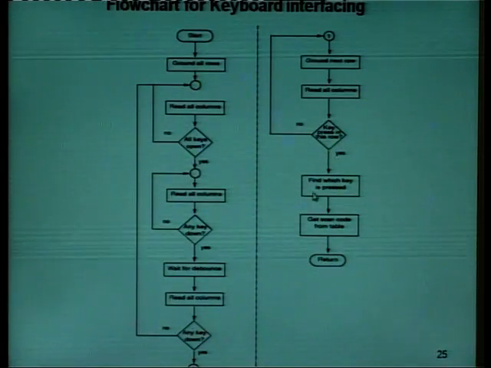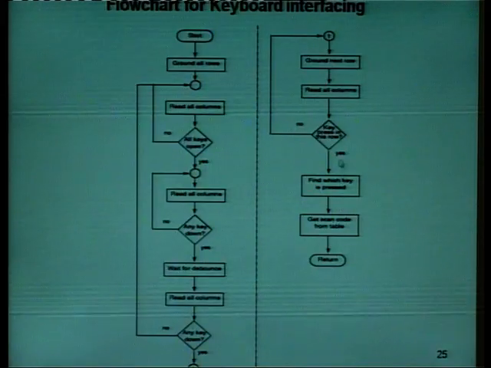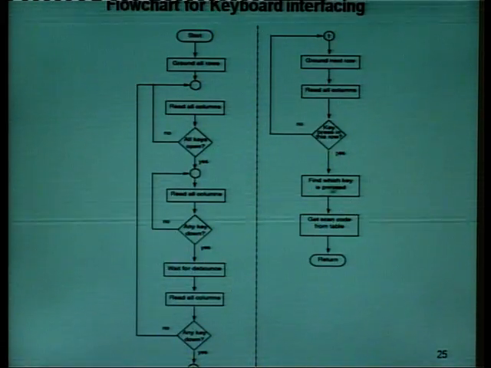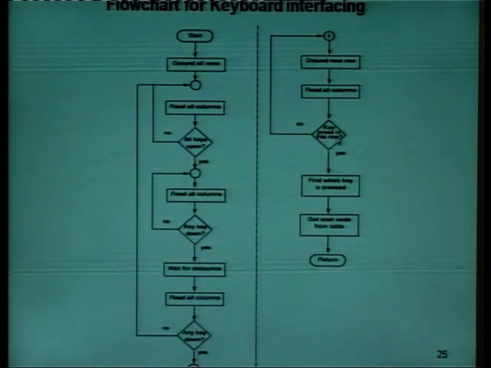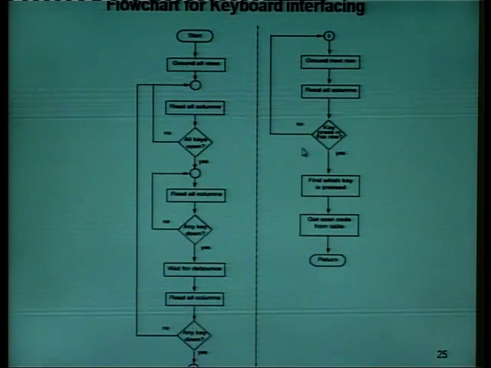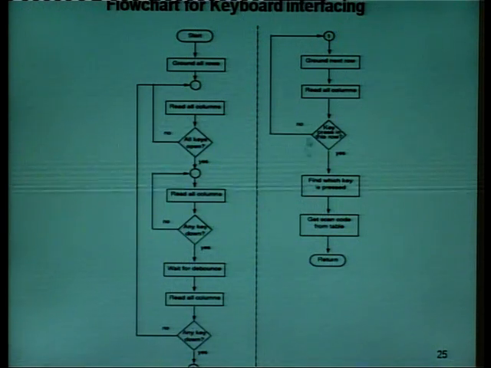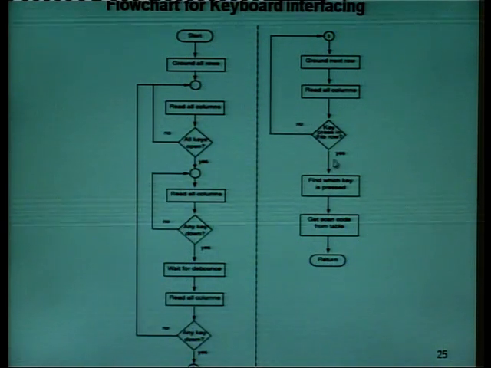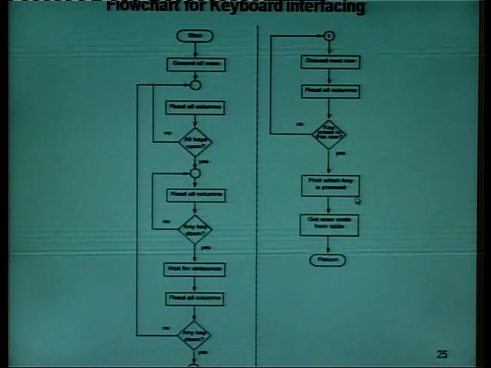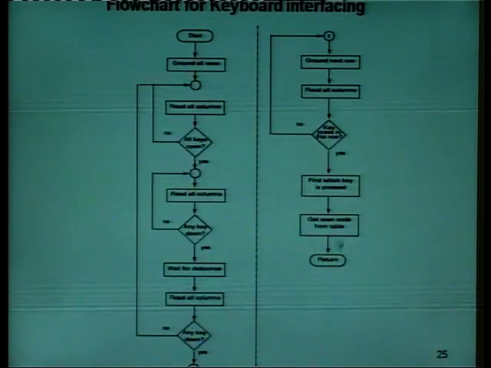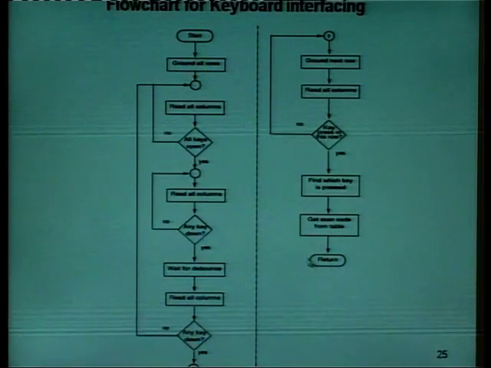Yes, find which key is pressed. If no key is pressed in this row, then go back, ground the next row, and check whether any key is pressed. If a key is pressed, find which key it is, get the scan code from the table and return.